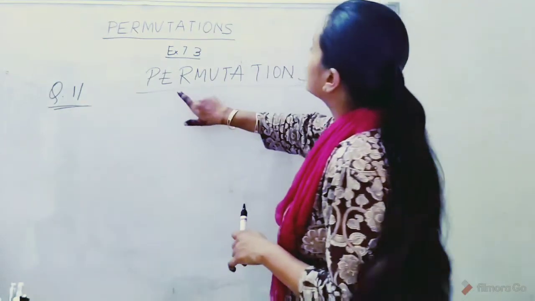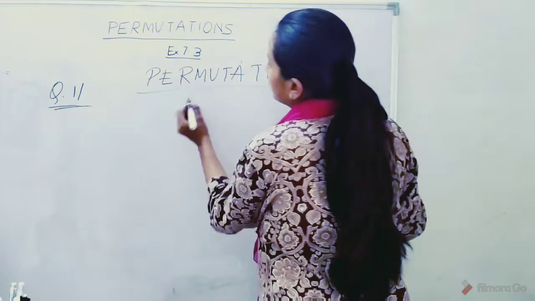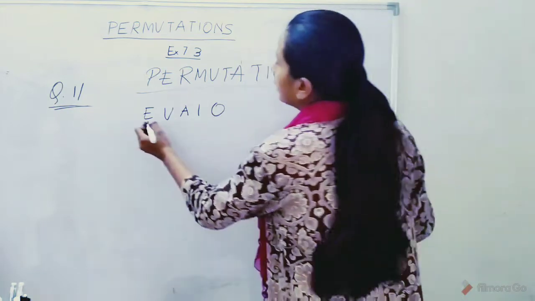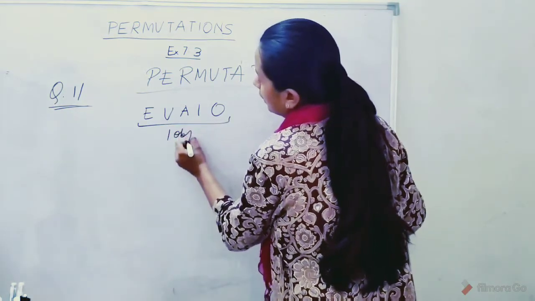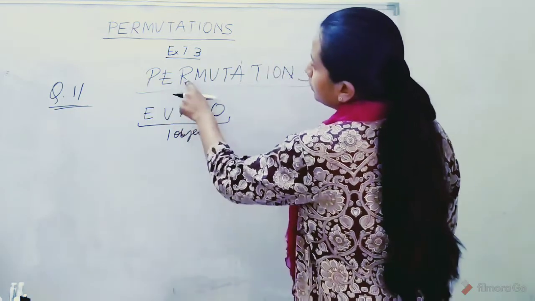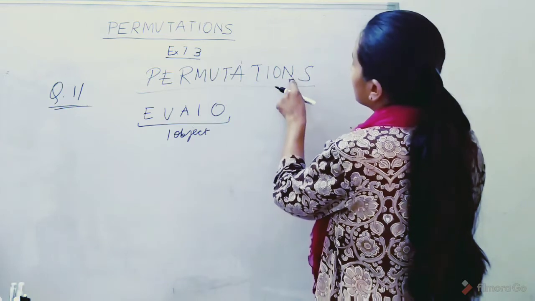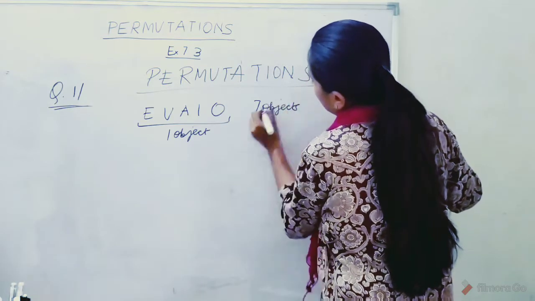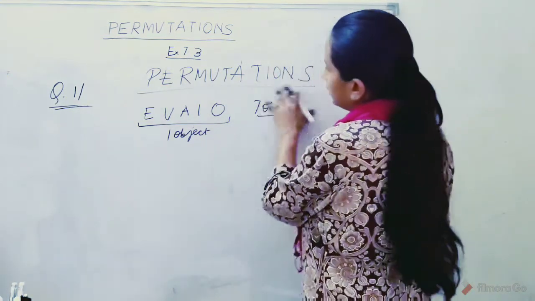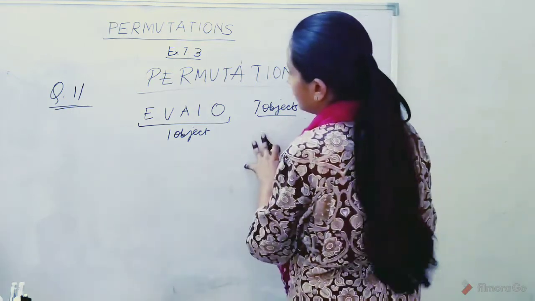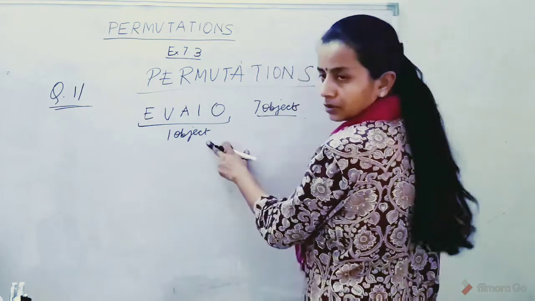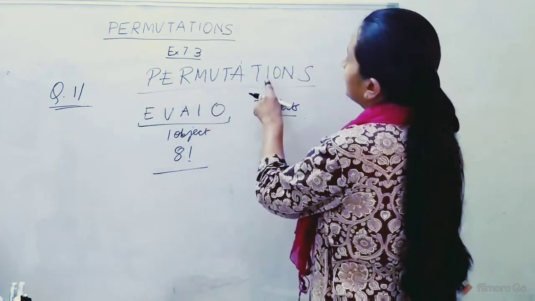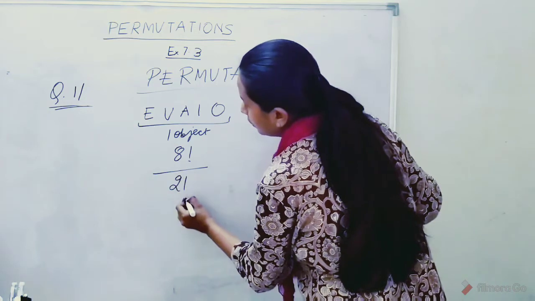In the second part he is saying that all the vowels should come together. We put all the vowels together, E, U, A, I and O. They will form one object. The rest we have 7 letters. Okay, so they are 8 objects, right? Now these 7 plus 1, 8 objects can arrange themselves in 8 factorial ways, in which T appears 2 times, so divide by 2 factorial.